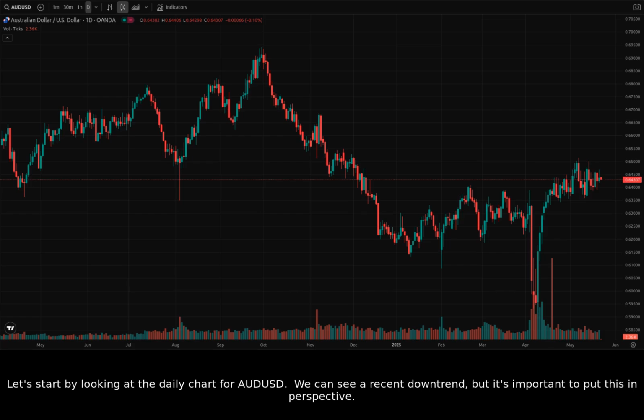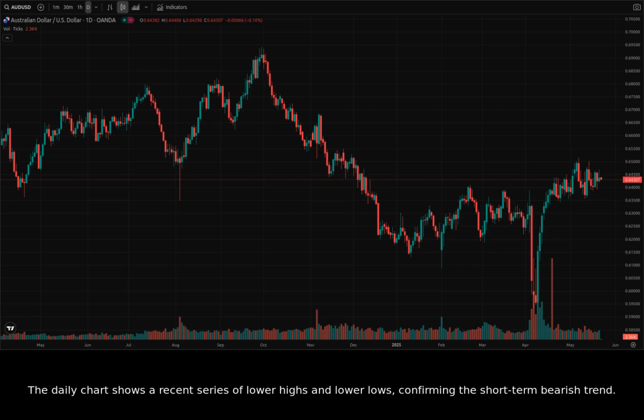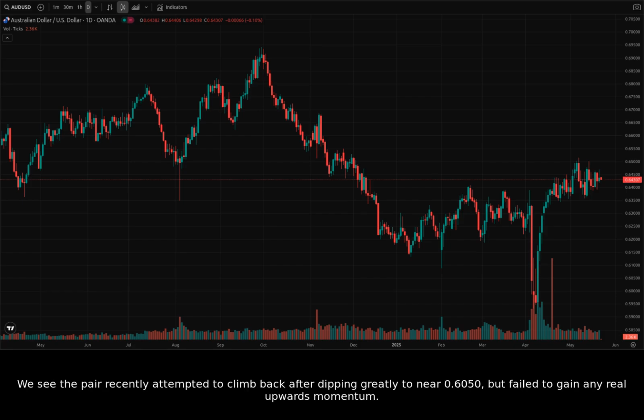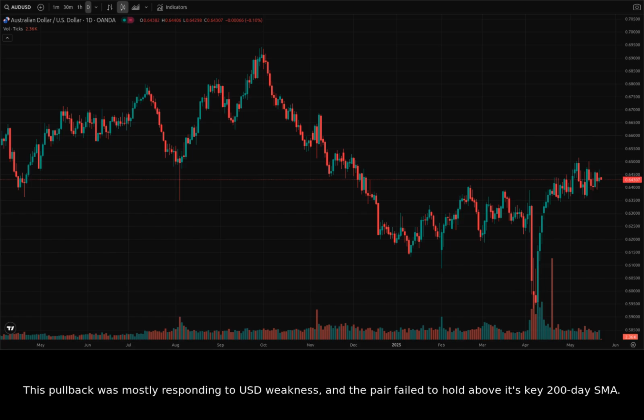We can see a recent downtrend, but it's important to put this in perspective. The daily chart shows a recent series of lower highs and lower lows, confirming the short-term bearish trend. We see the pair recently attempted to climb back after dipping greatly to near 0.6050, but failed to gain any real upwards momentum. This pullback was mostly responding to USD weakness, and the pair failed to hold above its key 200-day SMA.